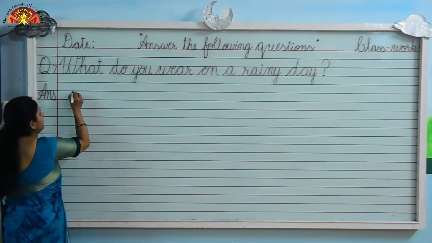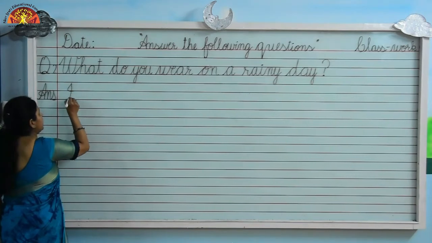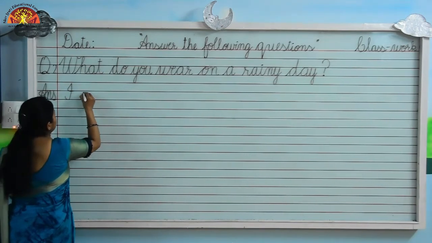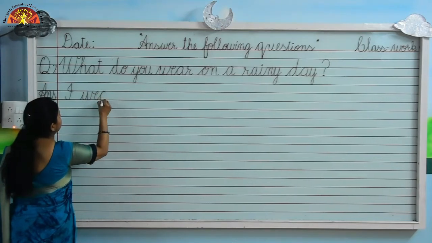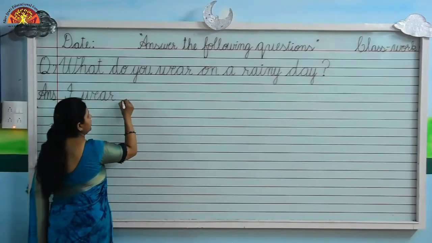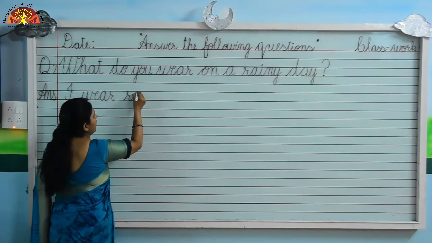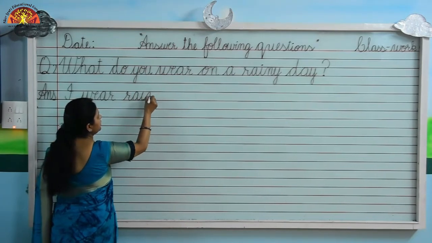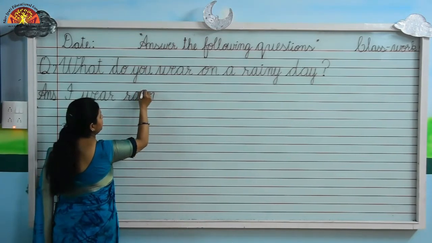Write here capital cursive I. W-E-A-R, wear. I wear raincoat. R-A-I-N, rain. What is the spelling of rain, kids? R-A-I-N, rain.